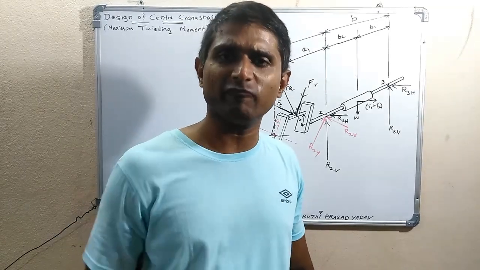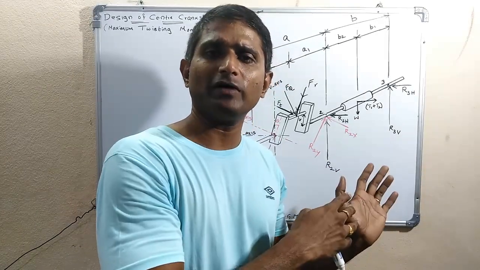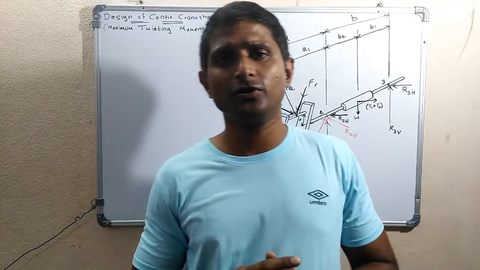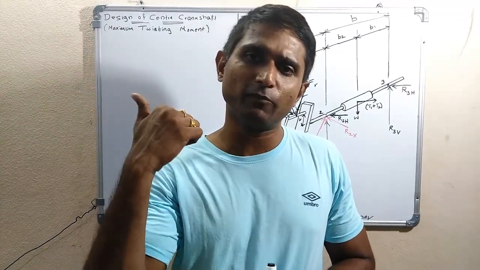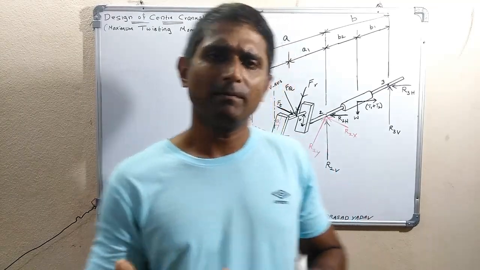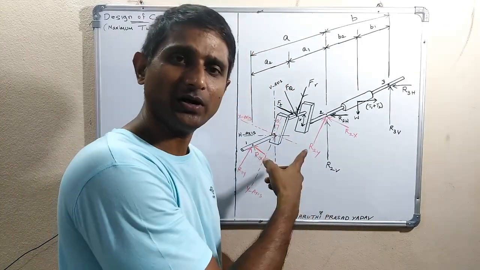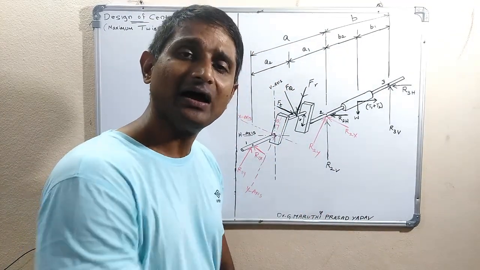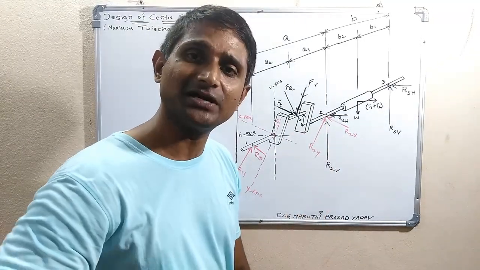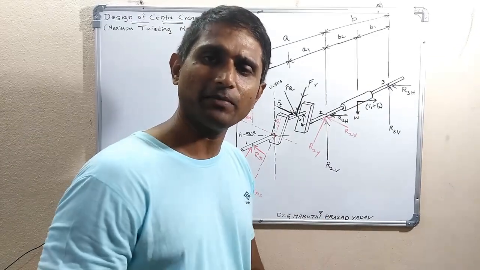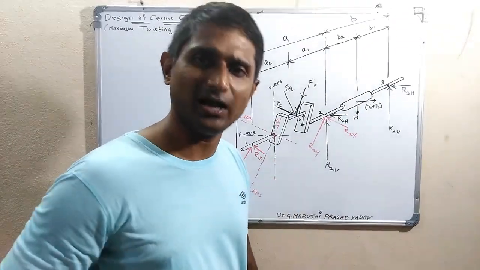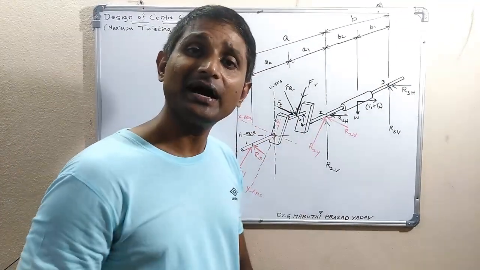Let's move on to the crank web. In the previous video, for the position of maximum bending moment, I explained both the right hand web and the left hand web, but actually one web is sufficient. Looking at this force system, you can identify that the right hand web is under a maximum loading condition than the left hand web. So let us design the right hand web. The same cross section we take for the left hand web also.